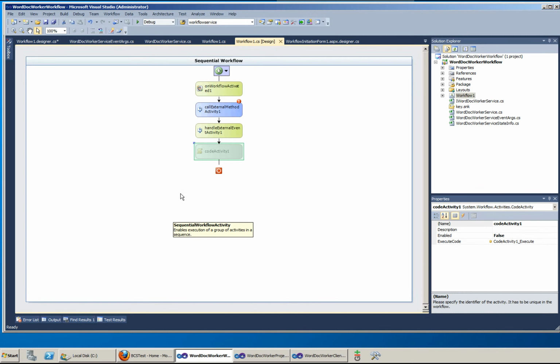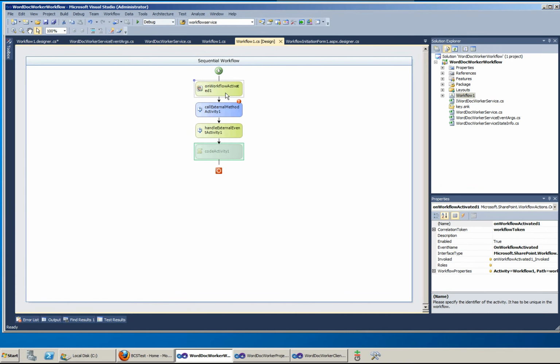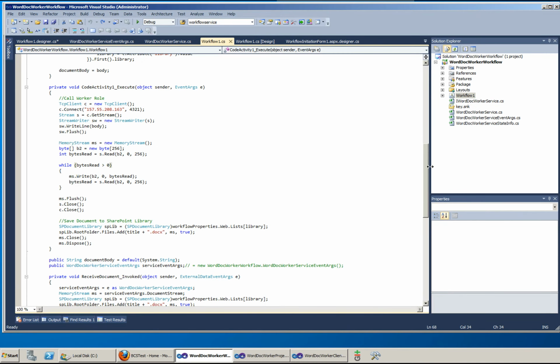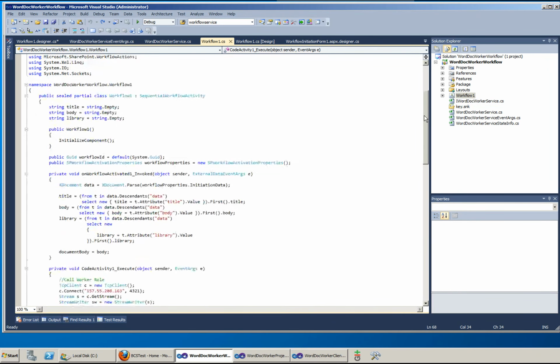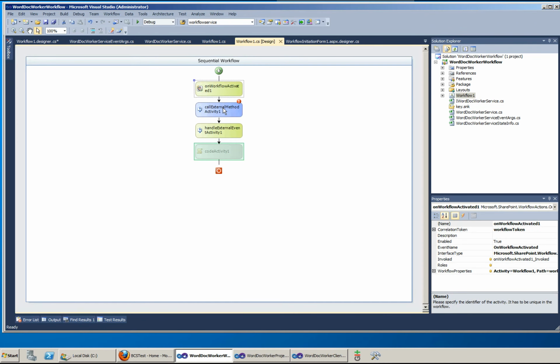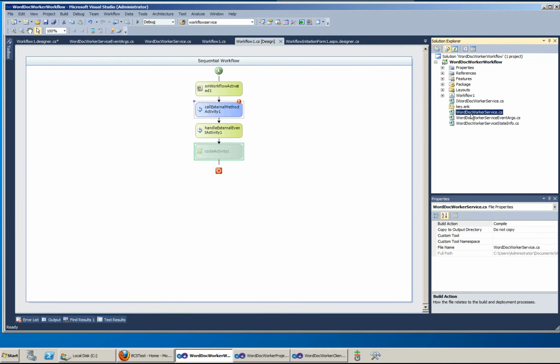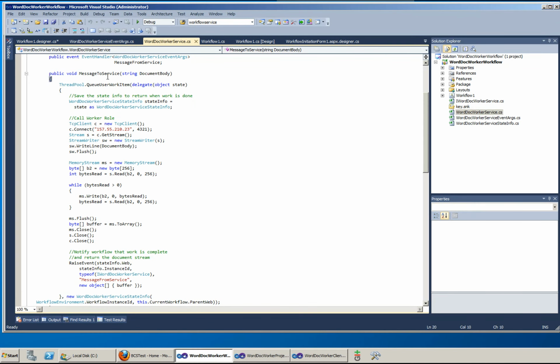On workflow activated, workflow invoked, this particular method is going to be called. On call external method, the message to service method is going to be called.